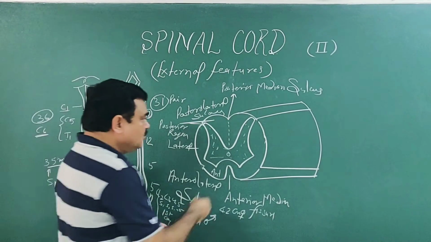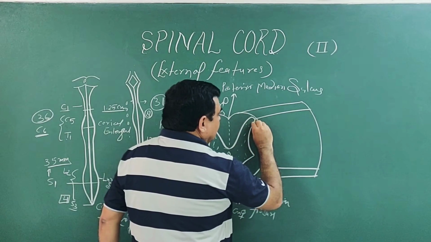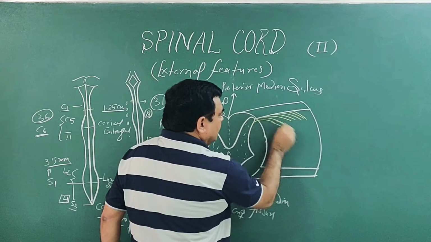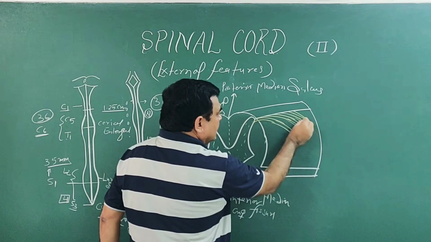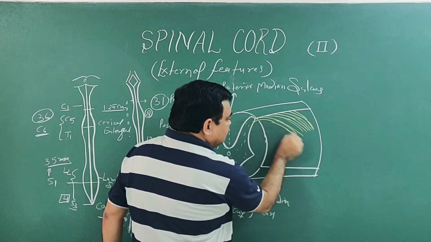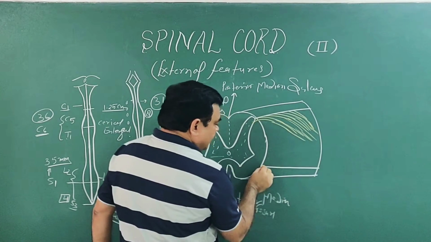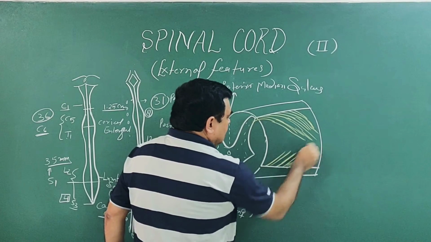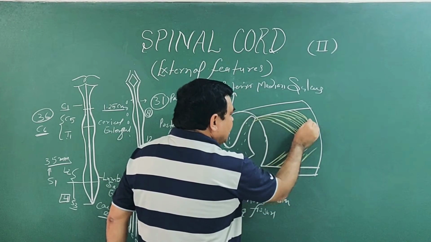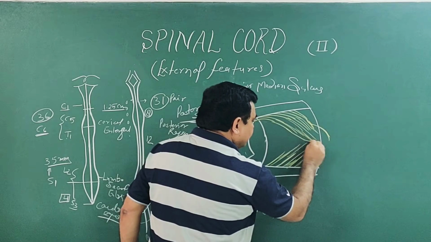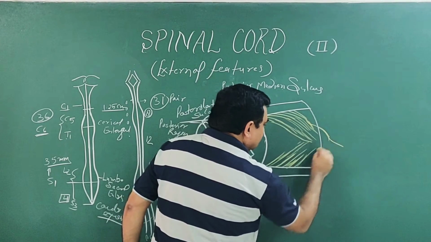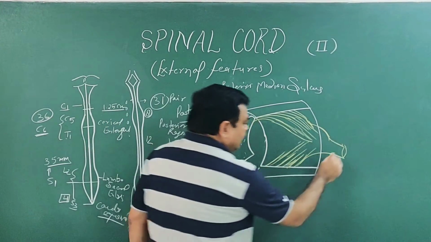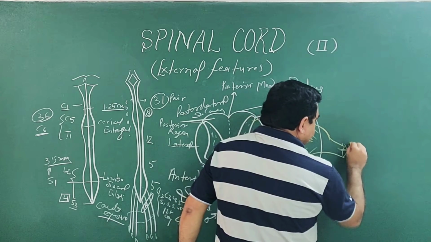From the anterolateral sulcus and posterolateral sulcus, a small number of rootlets arise. Like this. These rootlets join to form one spinal nerve. This is one spinal nerve.